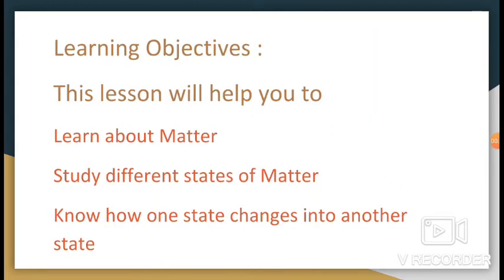Now let me tell you learning objectives of today's lesson. These lessons will help you to learn about matter, to study different states of matter and to know how one state changes into another state.